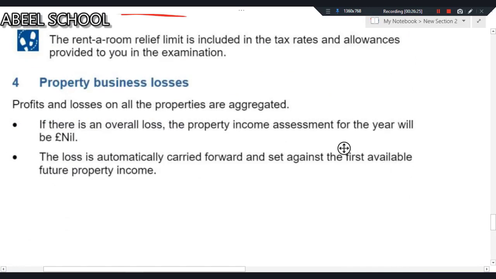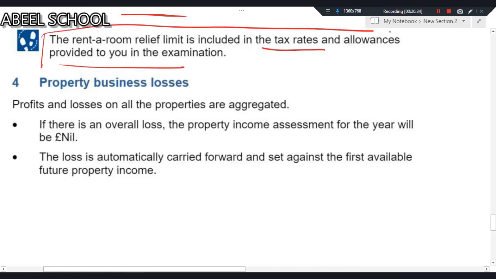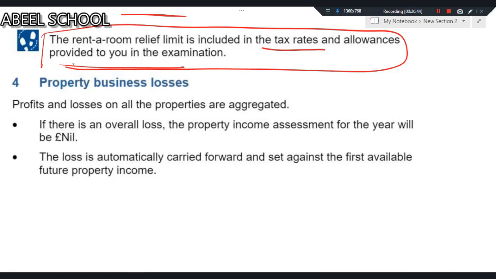Okay. The rent a room limit is included in the tax rates and allowances provided. So this 7,500 will be available in tax rates. So I don't think that memorizing or remembering the 7,500 rent a room relief is difficult. It's very easy. Now let's look at the final concept of property business. The final concept is property business losses.